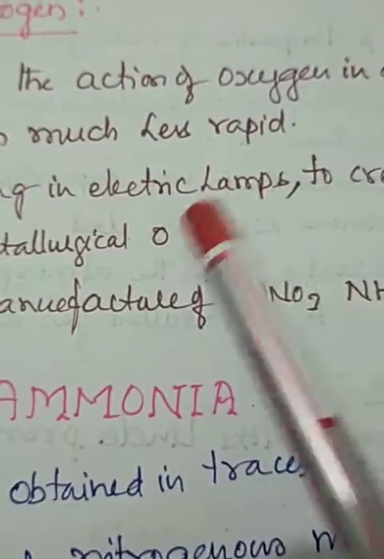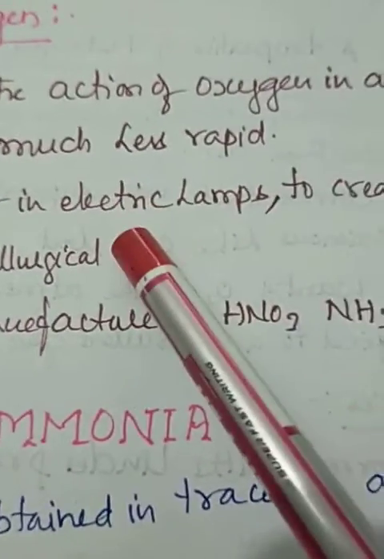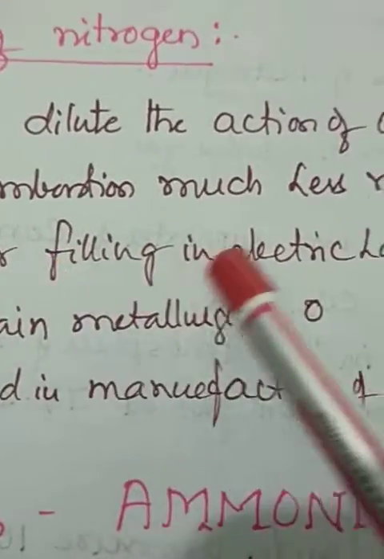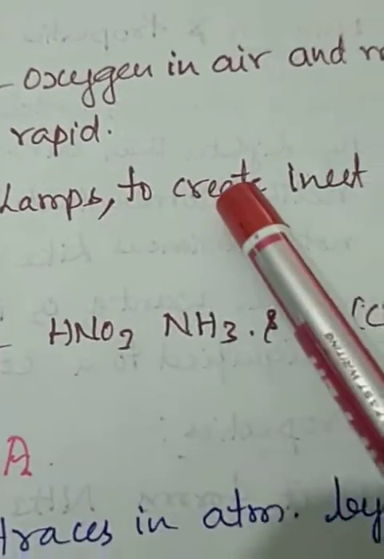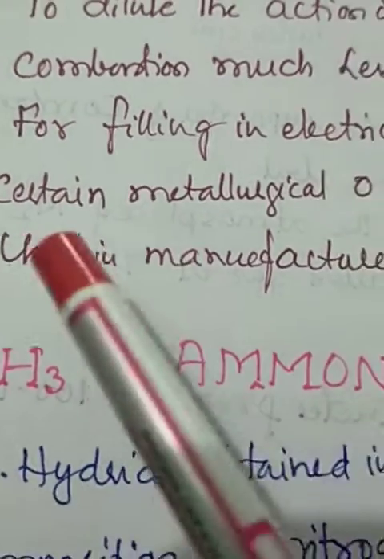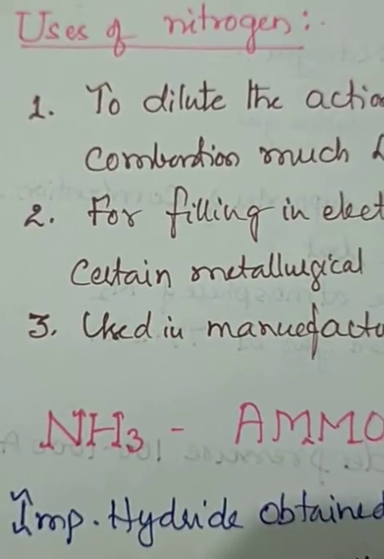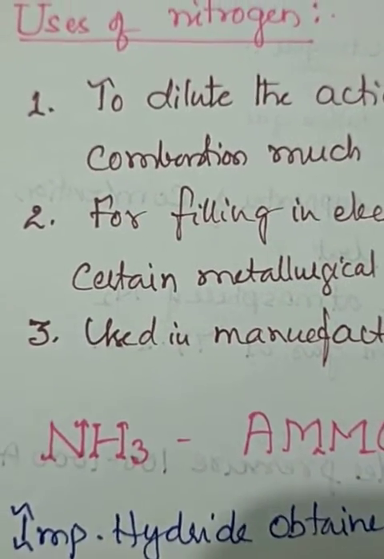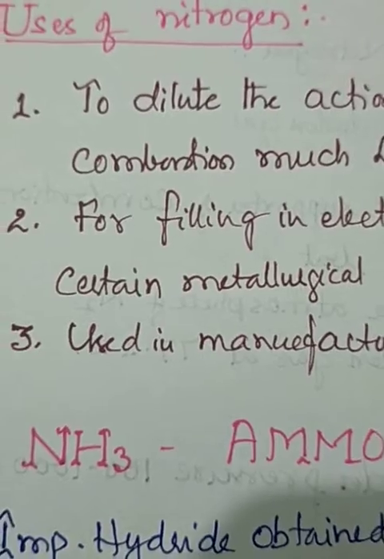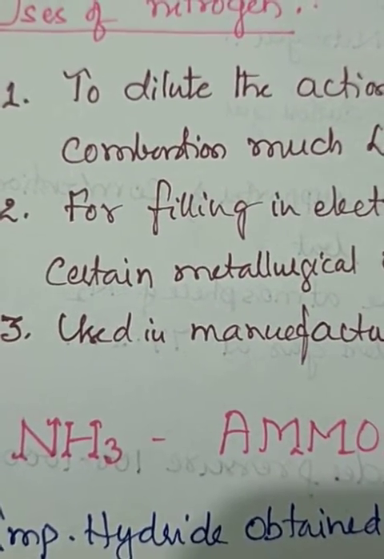And for filling electric lamps, we know that in the earlier electric lamps and electric bulbs, nitrogen was used to create an inert atmosphere. Certain metallurgical processes also use nitrogen. If the bulb is opened, if a hole is made, it cannot glow even though the filament is there, because the inert gas atmosphere is not present.